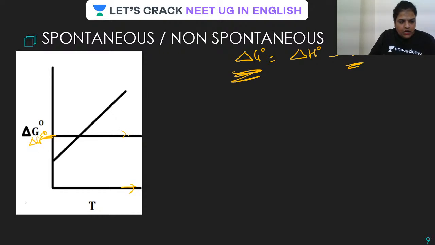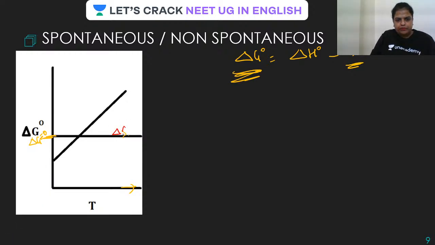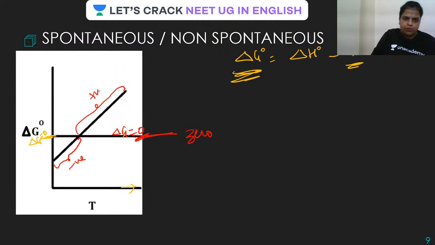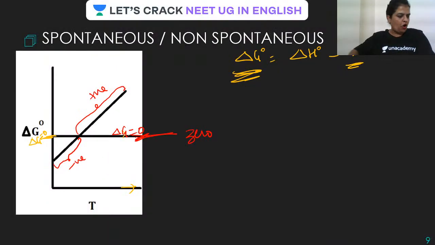0. I'm changing the pen color here. So here delta G is 0, guys. Is this clear? Now, if this is 0, from here to here, this is negative. And from here to here, this is positive. Guys, this is very, very important. You have to understand it properly. So all your eyes on the screen.